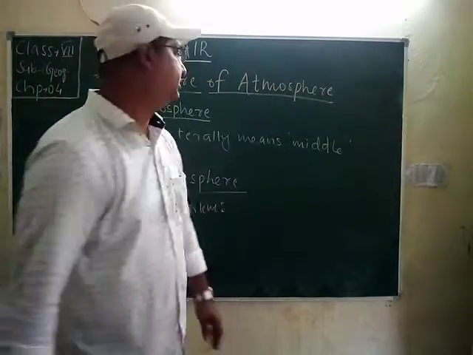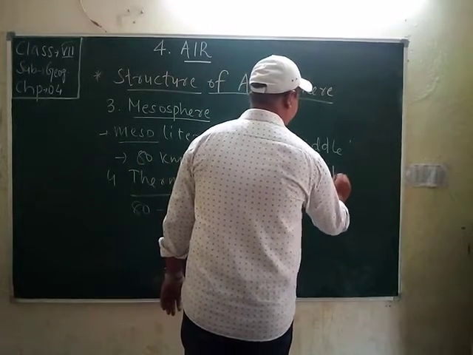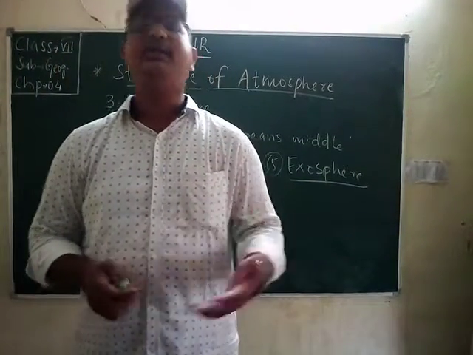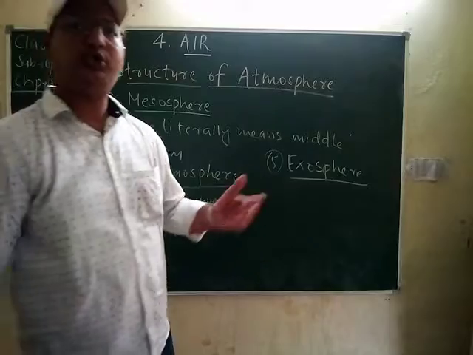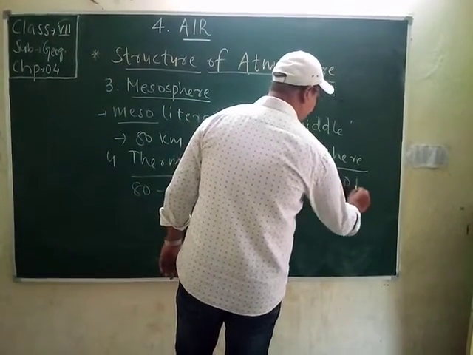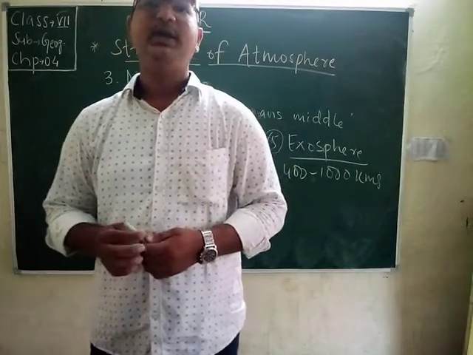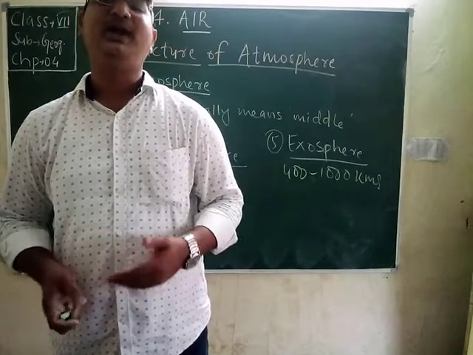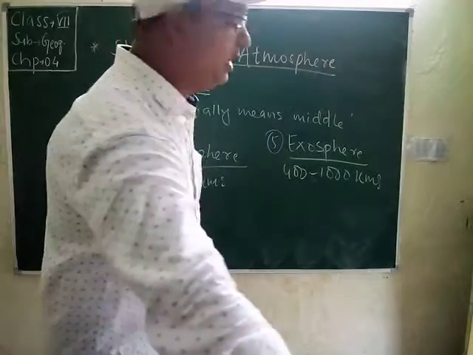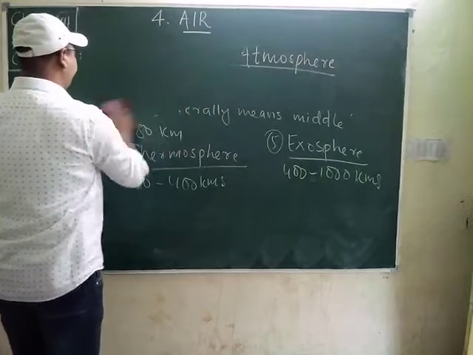The last one is exosphere. Students, what is exosphere? It is the uppermost layer of the atmosphere and lies between 400 to 1000 kilometers. It has the lowest density of air as it gradually merges into outer space. Okay, students, so these were the 5 layers of the atmosphere. Now we will move further to the next subtopic.